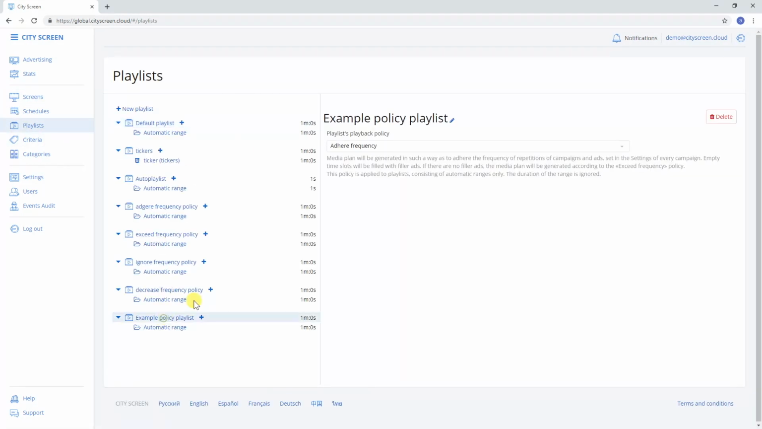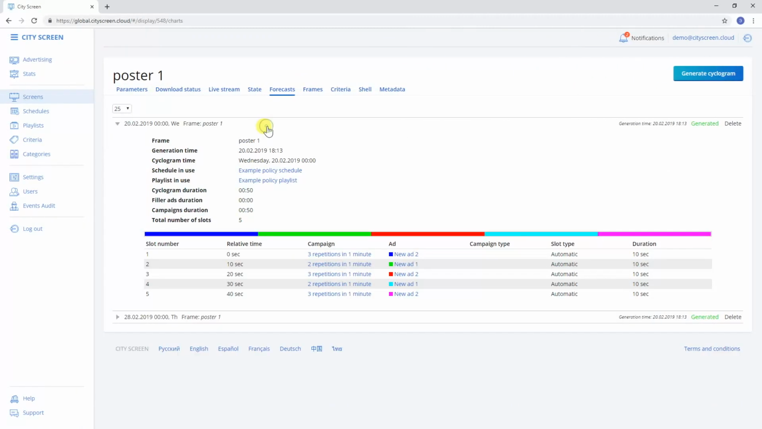To solve the problem with empty time slots, you can use Exceed Frequency policy. That way, campaigns will appear on screen more often than their frequency and will fill all the airtime.